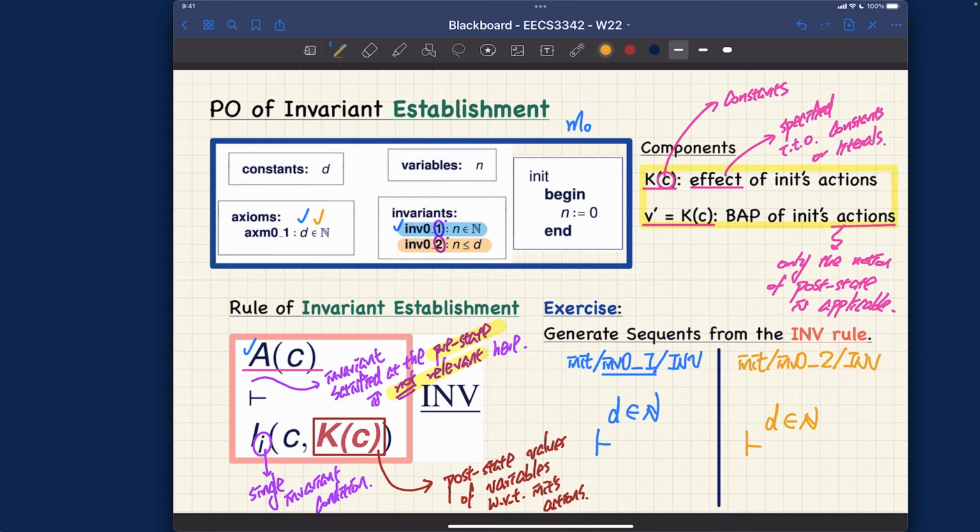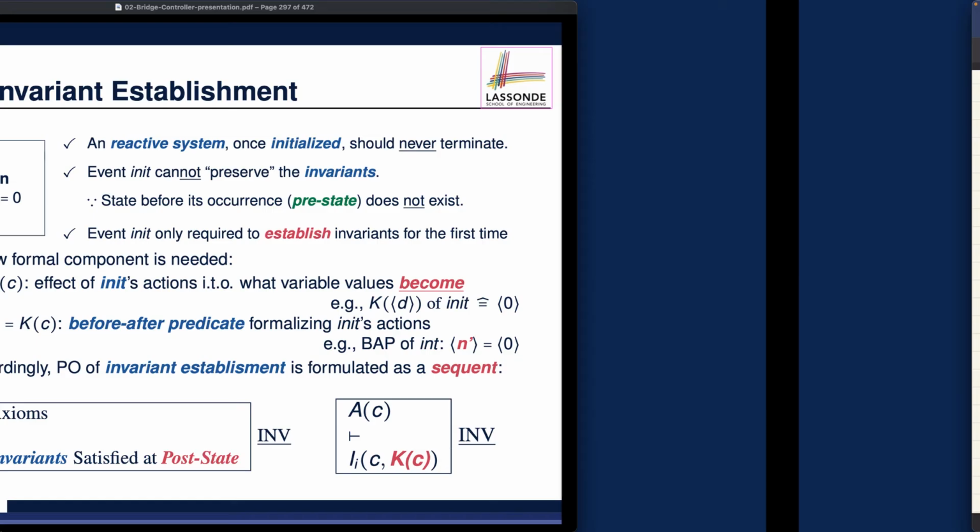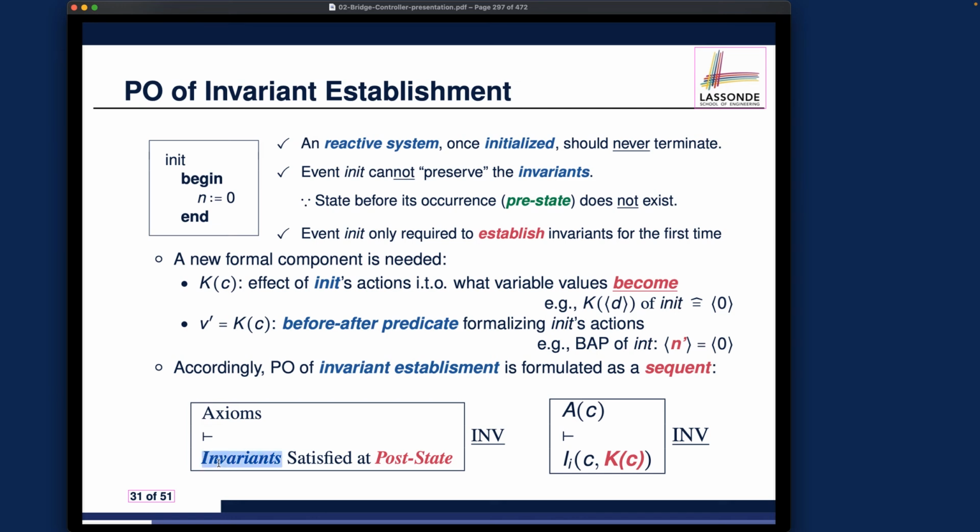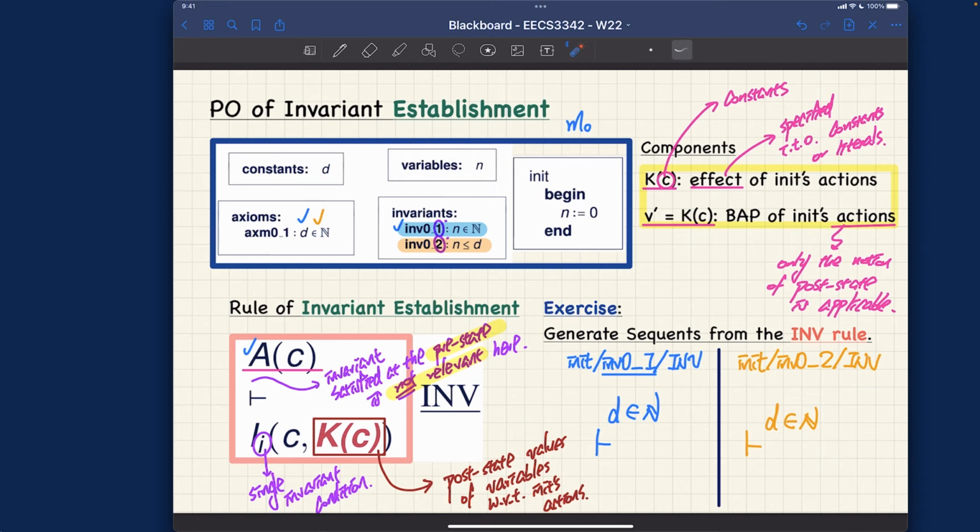And now we want to make sure we actually use the individual invariant conditions. One will be n is a member of natural number. The other one is n is less than or equal to d. However, we want to make sure it's really saying the post states. Remember the informal sketch over here. I said invariant satisfied at the post states. That's really important to remember. So I'm going to do some intermediate sketch together with you, and I'll show you the final version. That will be very beneficial in case you're still confused.